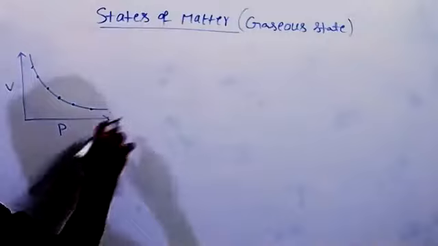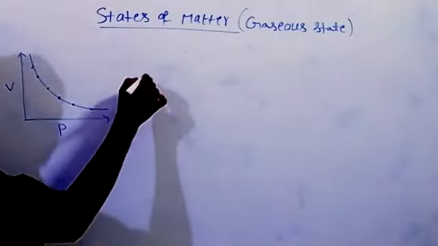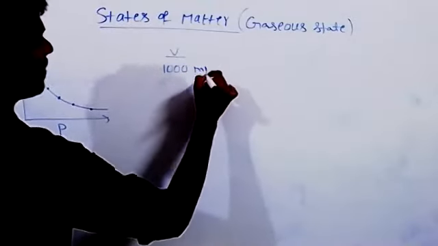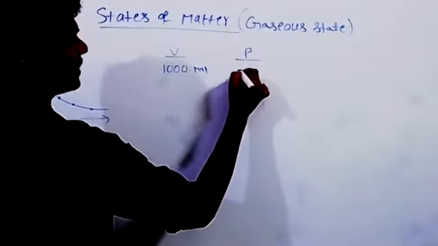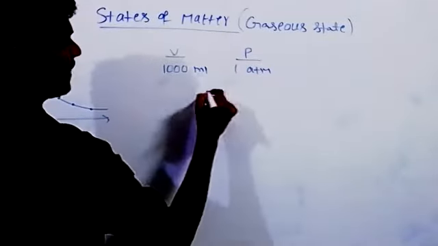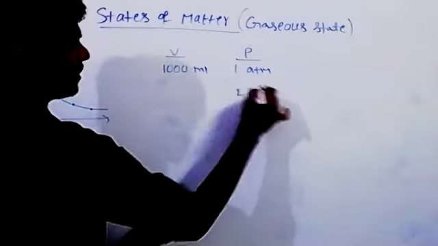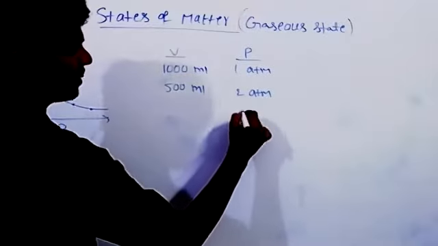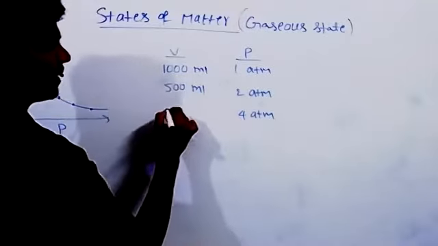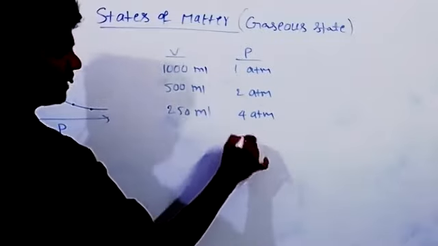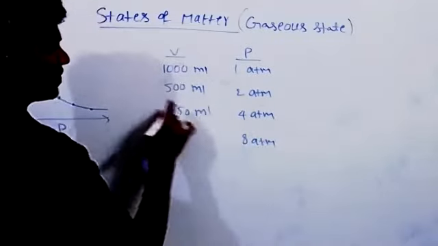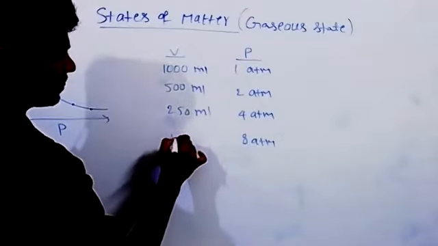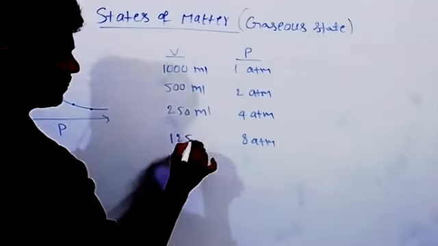If you want, I'll explain by taking some values. Suppose volume is 1000 ml and pressure is 1 atmosphere. Now pressure is 2 atmosphere, then volume becomes half. It becomes only 500 ml. Further, pressure is doubled to 4 atmosphere, then volume becomes 250 ml. Further increase it to 8 atmosphere, 1000 by 8, half of this value, 125.